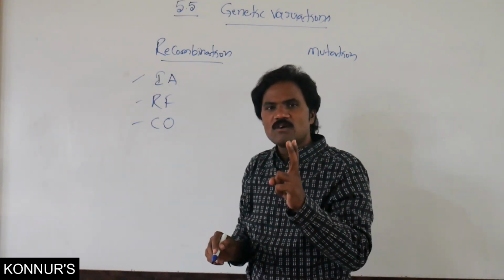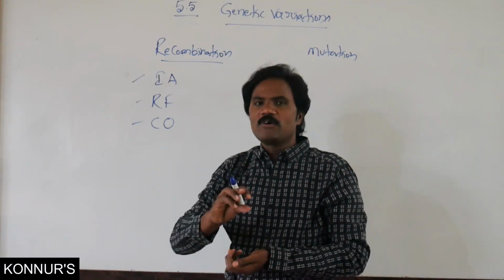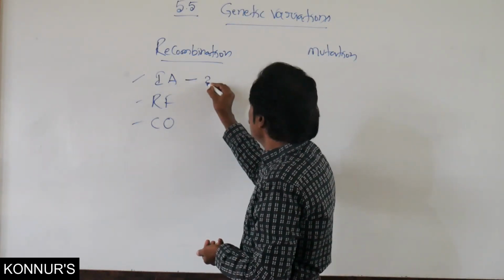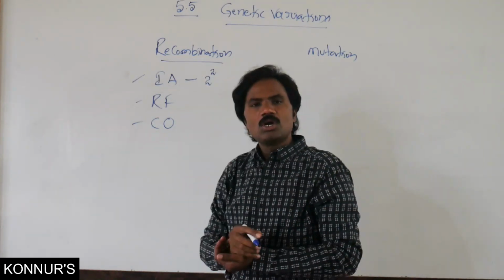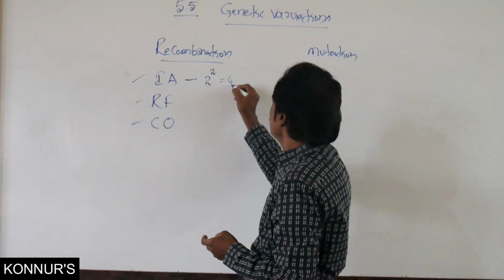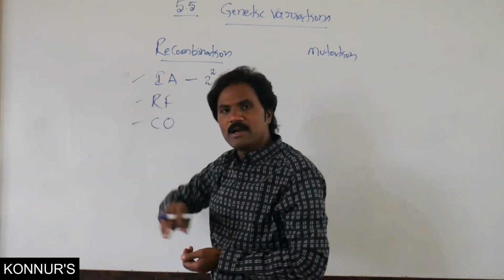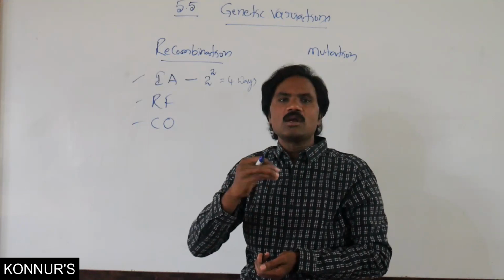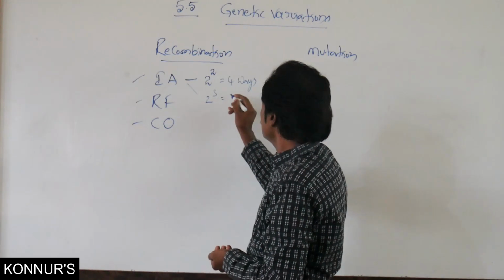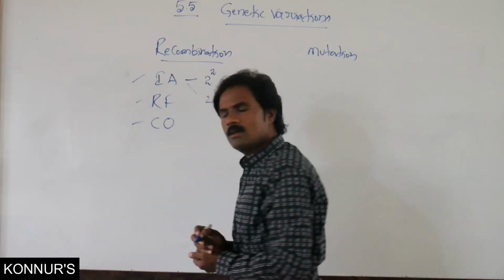Under independent assortment, two pairs of chromosomes assort independently, then it forms new genotypes. Here, with two pairs of chromosomes, four ways are possible. If it is more than two pairs, suppose three pairs of chromosomes, there are 8 ways.